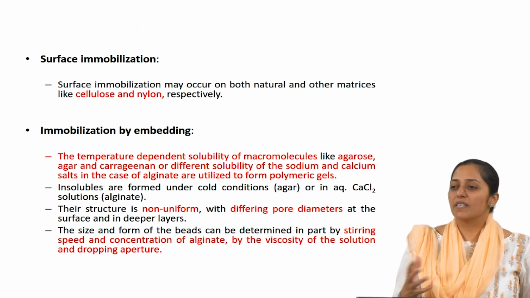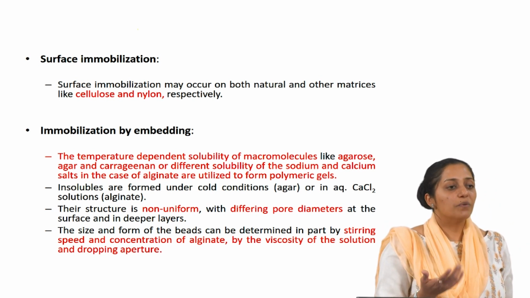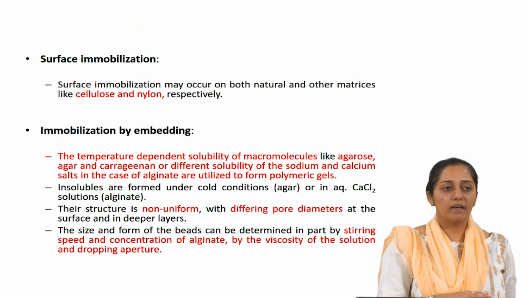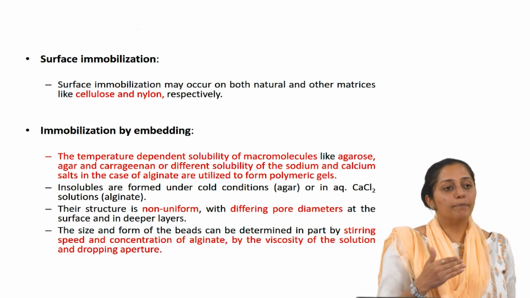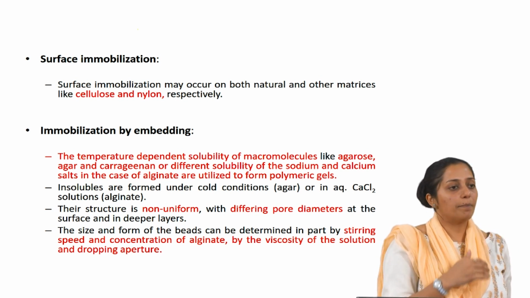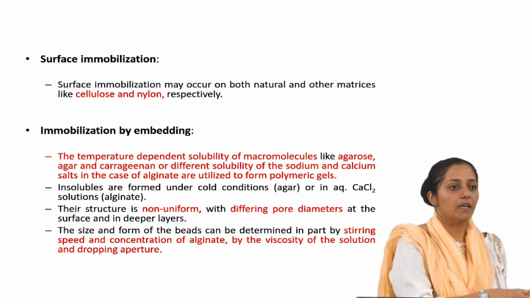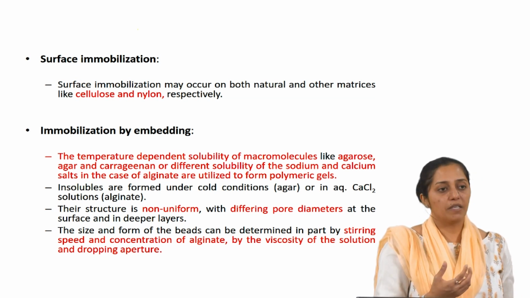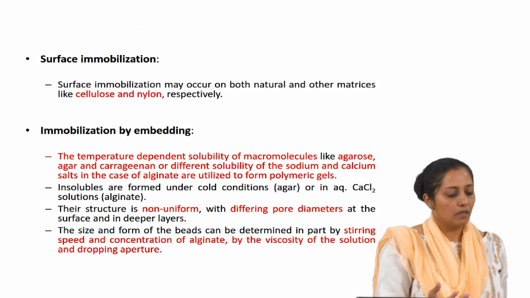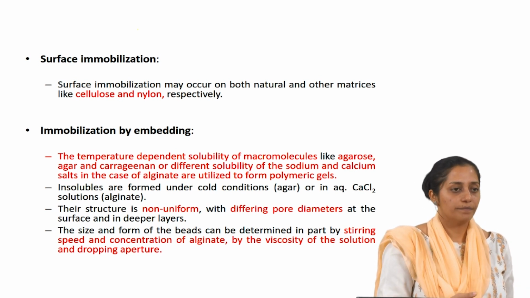Now you will come across different terms in the literature for similar methods. But you need to understand the concept behind the method. For example, embedding means the cells have been embedded in a matrix. That can happen even by precipitation, changing the nature of the matrix from liquid to solid by changing the temperature, like in the case of agar, agarose or carrageenan, or by changing the pH, or by using ionic interactions like calcium or sodium alginate interaction.